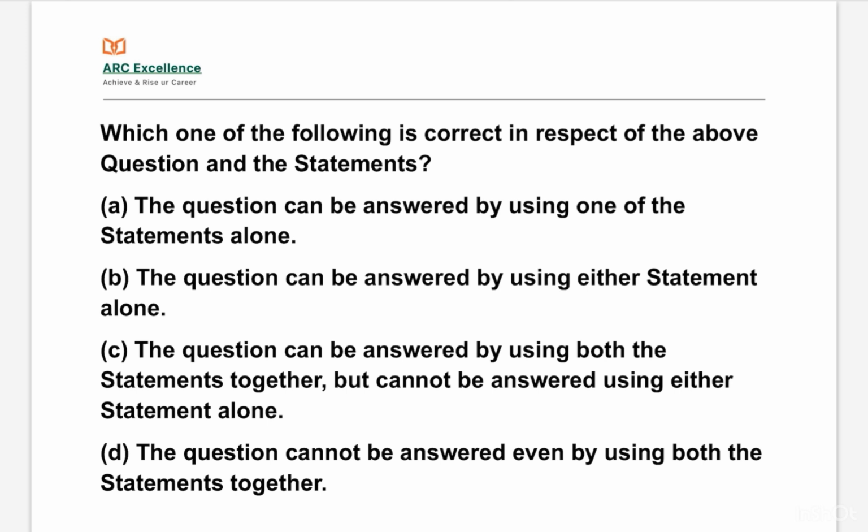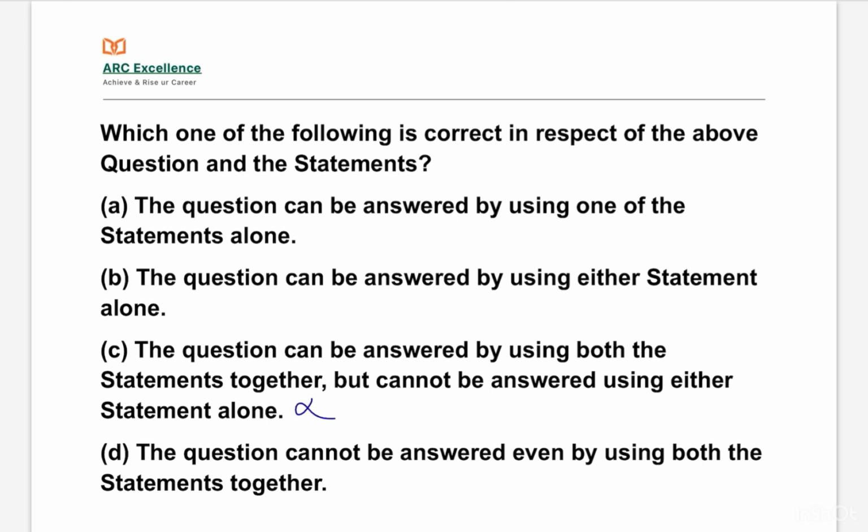Option B, the question can be answered by using either statement alone. Option C, can be answered using both statements together but not using either alone.